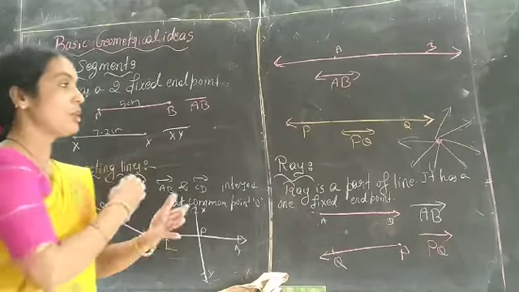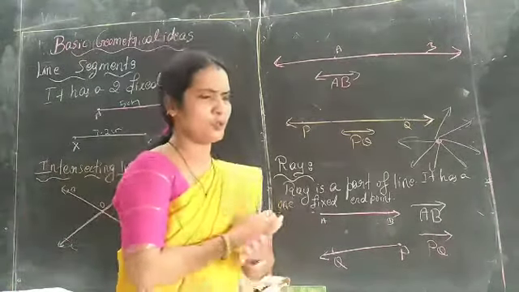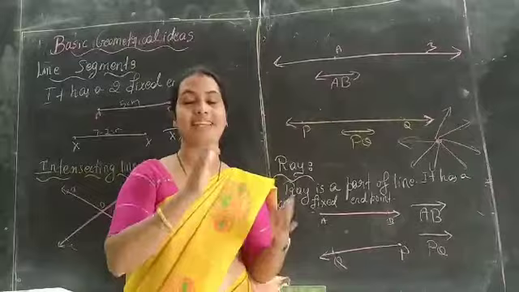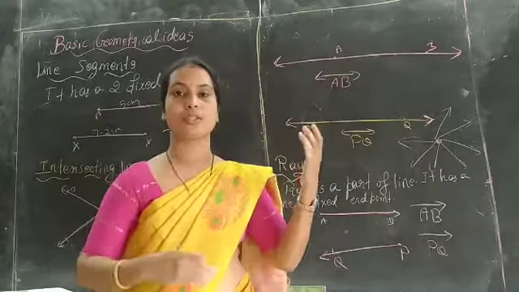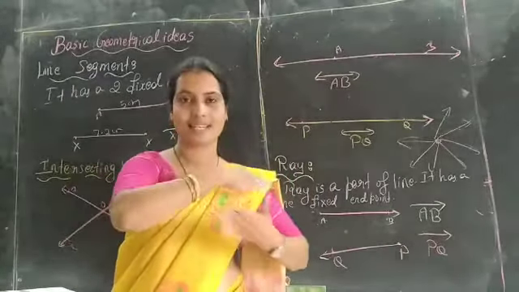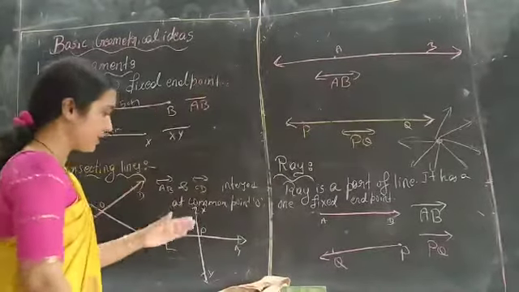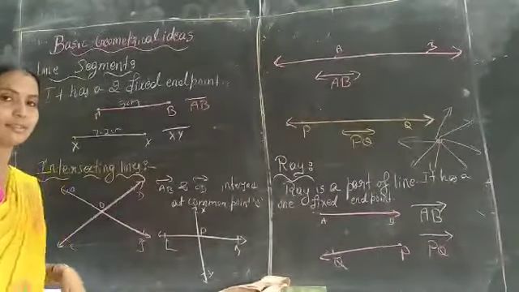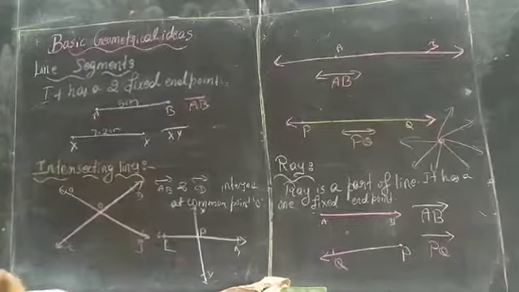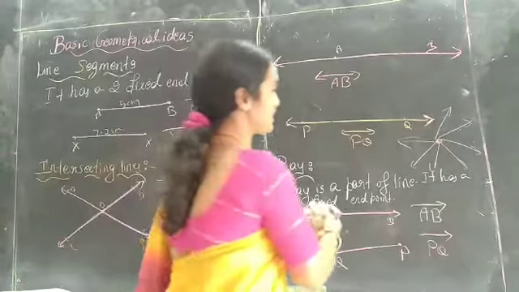For example, in your social studies, you saw the directions east, west, north, south. They are two lines, intersecting lines. There we use north, west, south, east like this. Okay, so this is the concept of intersecting lines.